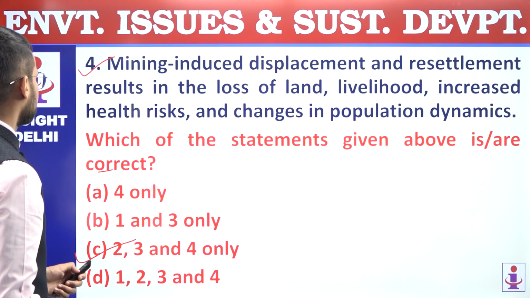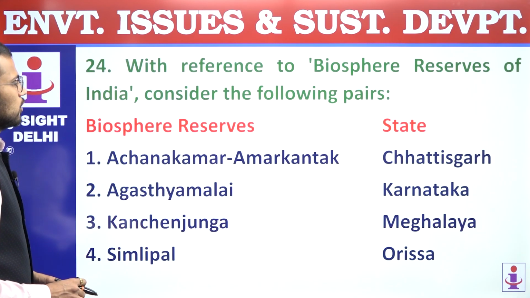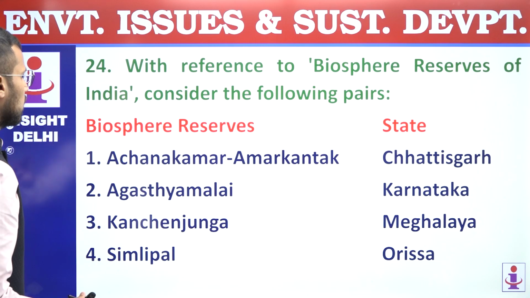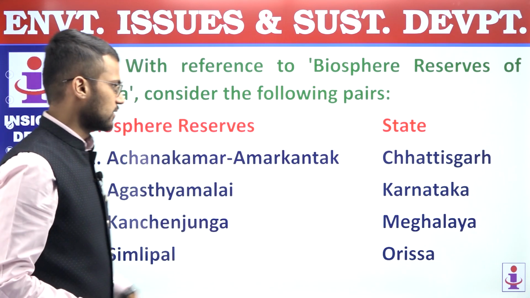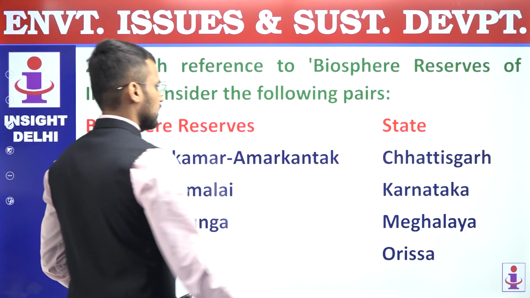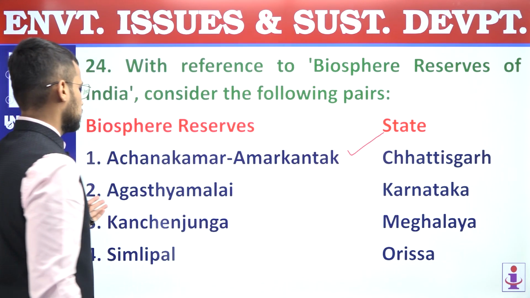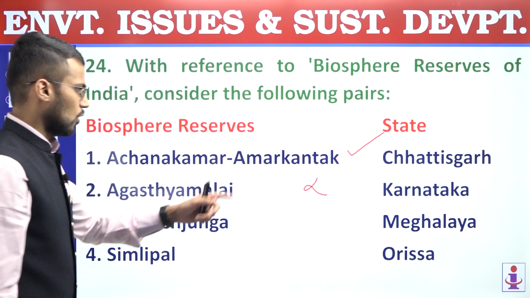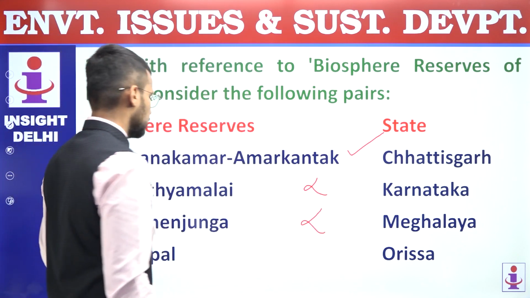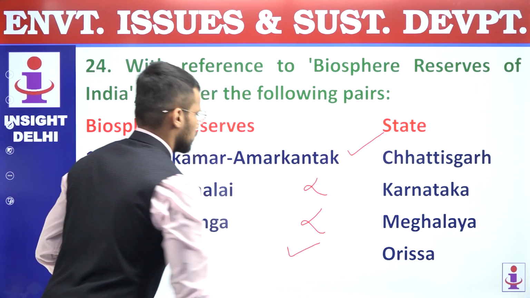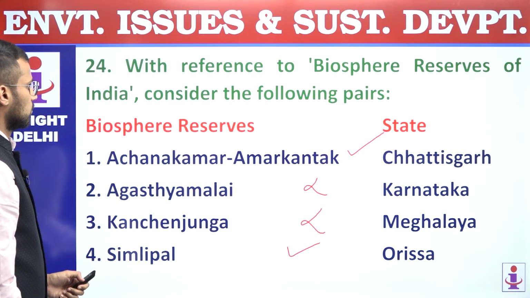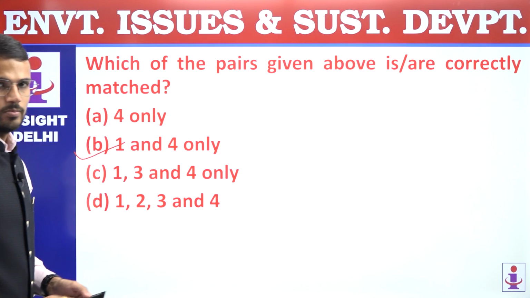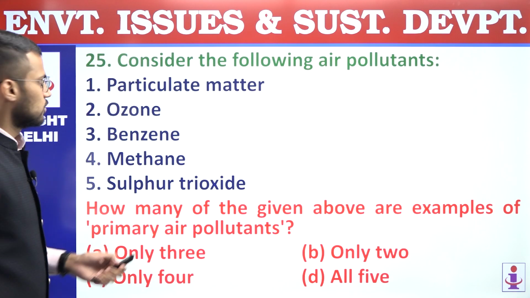23, answer is A. 24th, with reference to biosphere reserves of India, consider the following pairs. So on one hand we have biosphere reserves, and on other we have their states. So Achanakmar-Amarkantak is there in Chhattisgarh, correct. Agastyamalai is not there in Karnataka, it is there in Kerala. Kanchenjunga is not there in Meghalaya, it is there in Sikkim. Simlipal Biosphere Reserve, yes, it is there in Odisha. Right, so answer is 1 and 4. We are supposed to find out which pairs are correctly matched. 1 and 4 are correctly matched, and that's why answer is B. 24, answer is B.